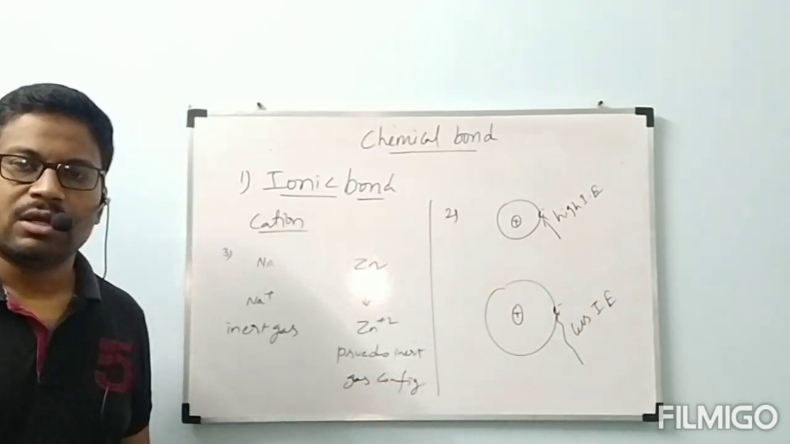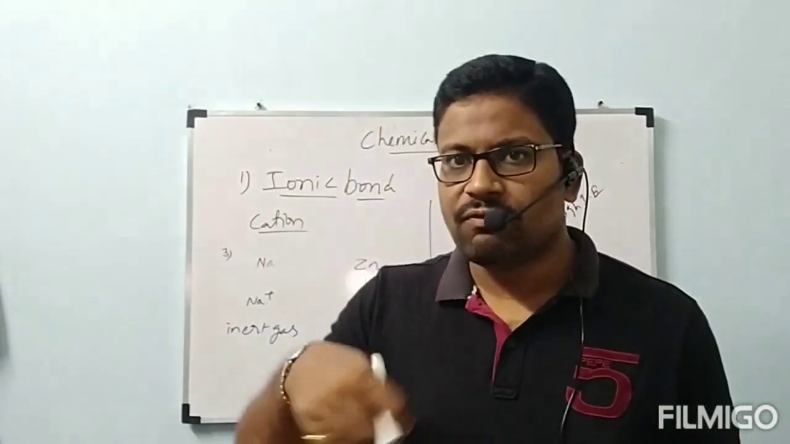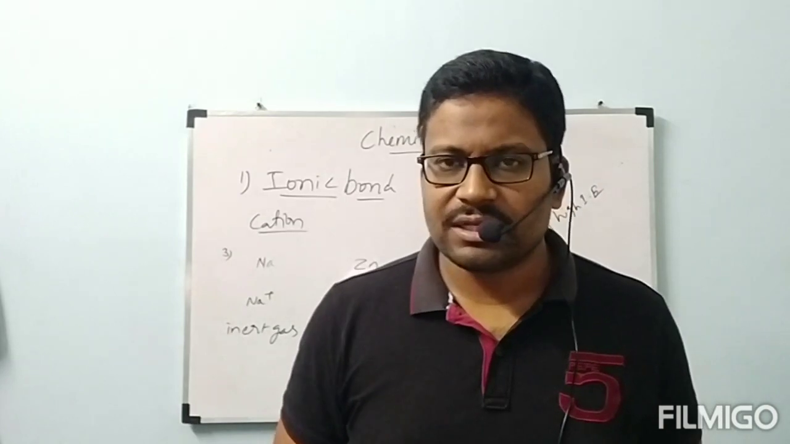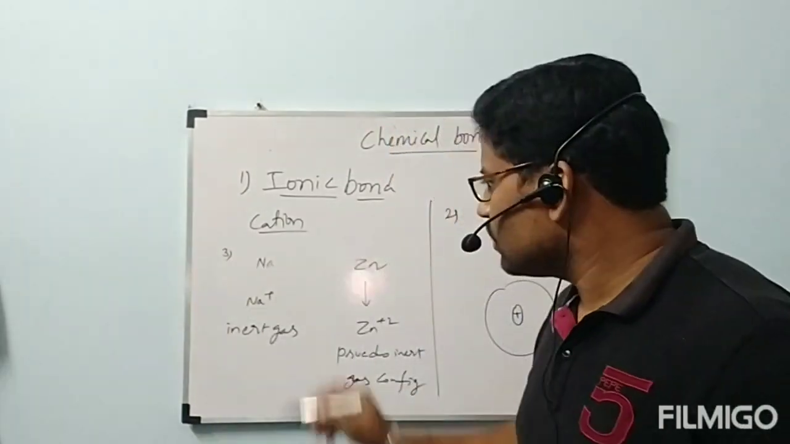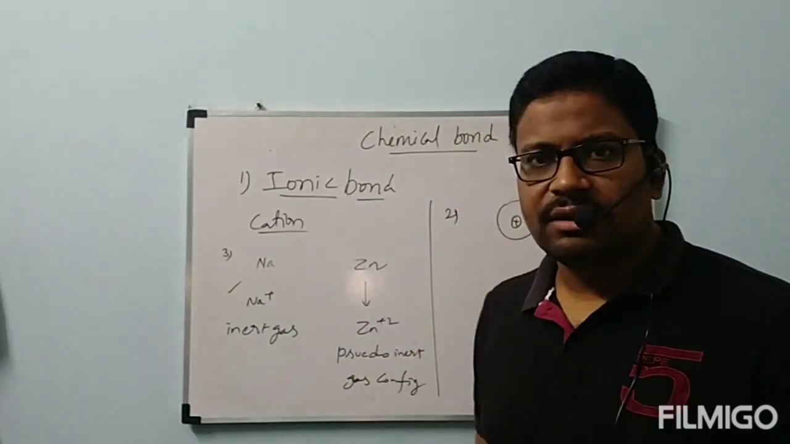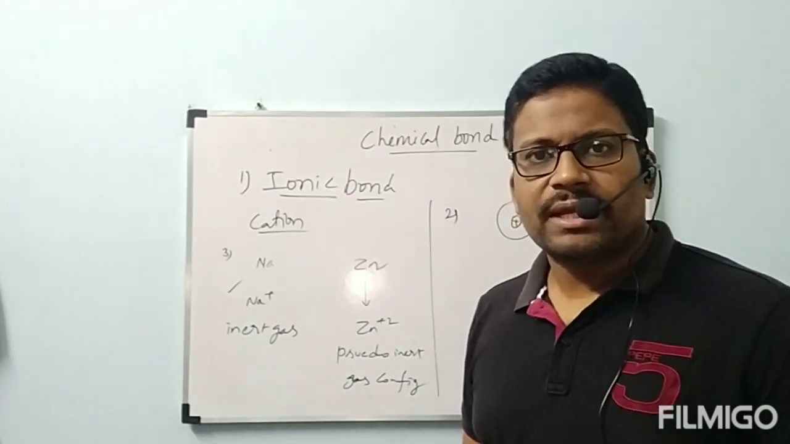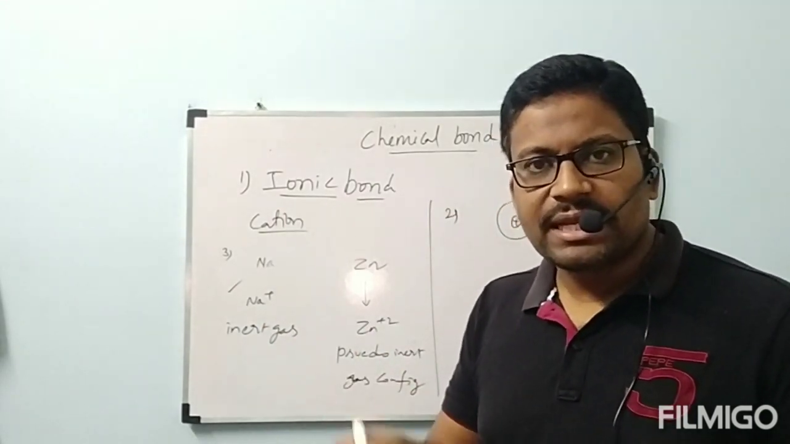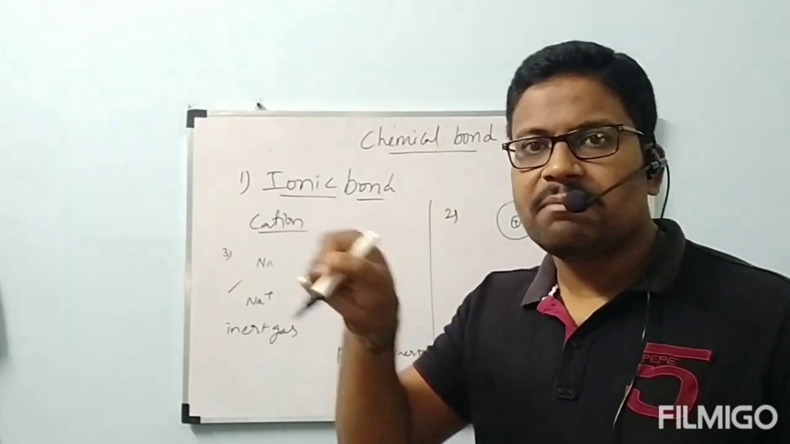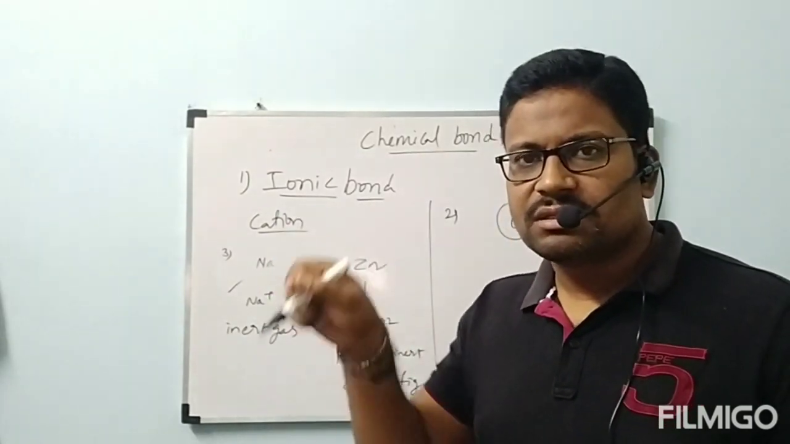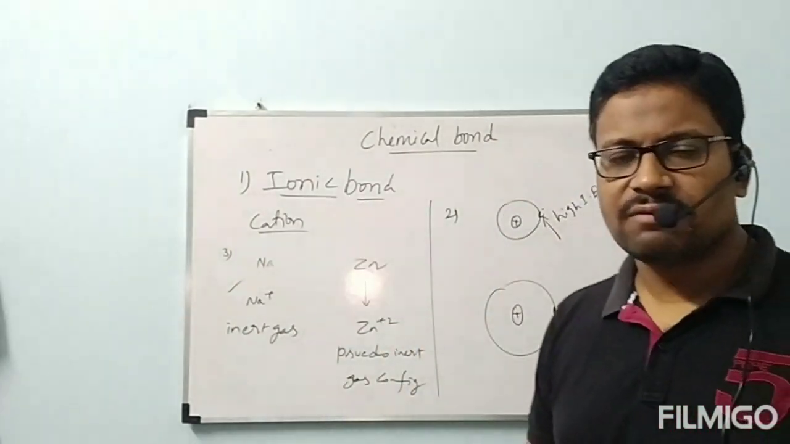It contains pseudo inert gas configuration. The atom which is able to form inert gas configuration after losing electron will be formed as cation easily. So out of sodium and zinc, which can be converted as cation easily? Sodium. Okay, the cation which has inert gas configuration can be formed easily when compared to the cation which has pseudo inert gas configuration. These are the three conditions for the formation of cation.